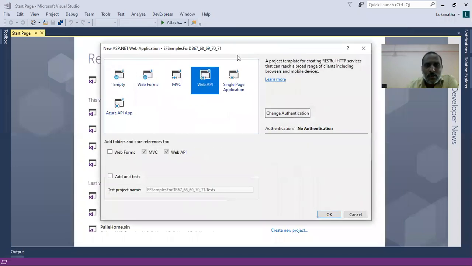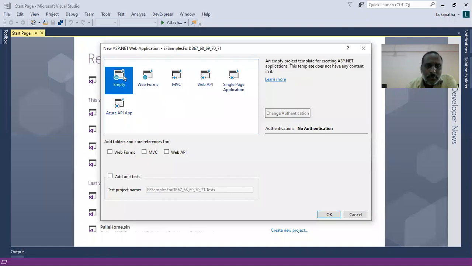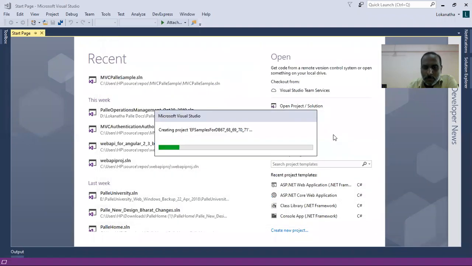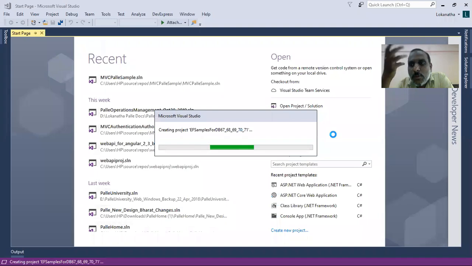Once I click on OK, one more new window will open like this. Here make sure to select Empty. Don't select Web Forms, select Empty, then click on OK. Once you click on OK, one new project will be created. What type of project? Definitely it is an ASP.NET project.